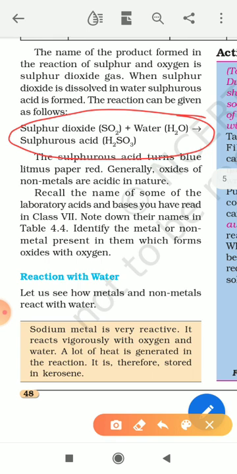Just keep in your mind that oxygen is always available in the atmosphere, and water is also present in the form of water droplets in our atmosphere. So we can't keep sodium metal in an open place. We should always dip sodium metal inside kerosene. It is written here that sodium has to be stored in kerosene.